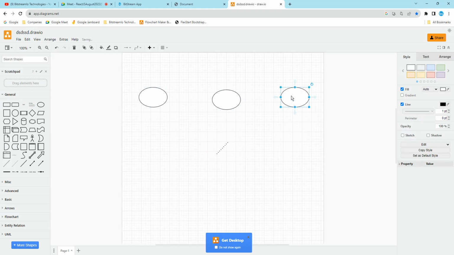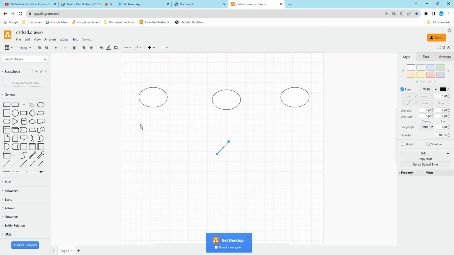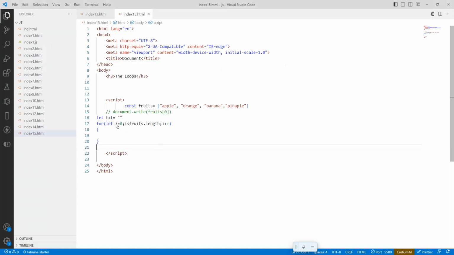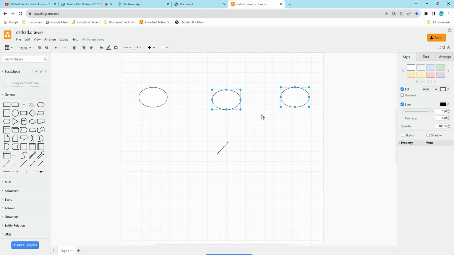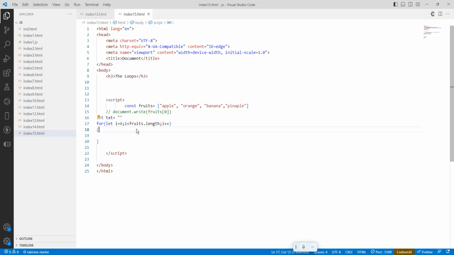So when all three are present, we can use a for loop. Here it is initialization, i equals to 0, and here it is a comparison. What is a comparison?